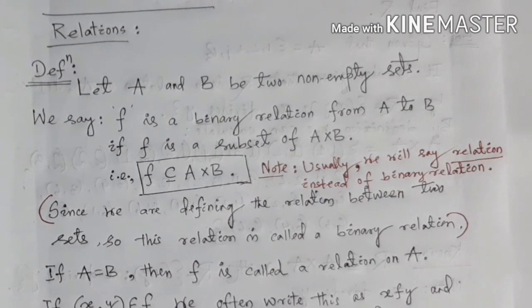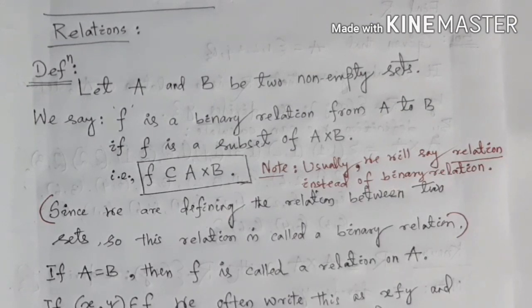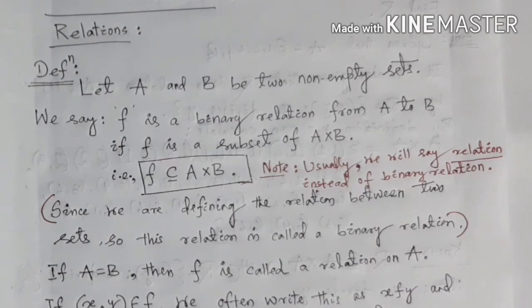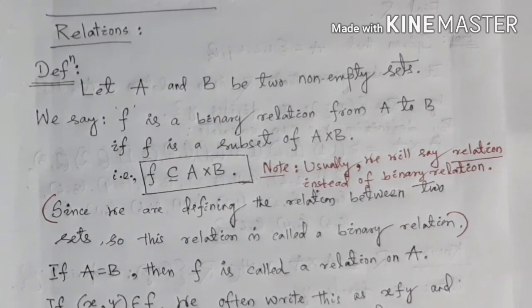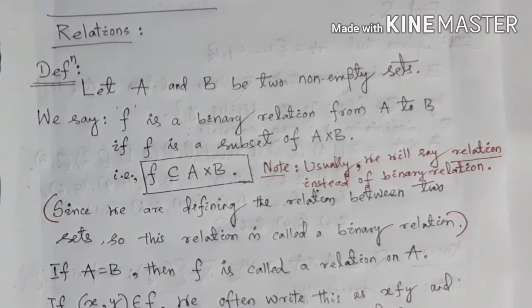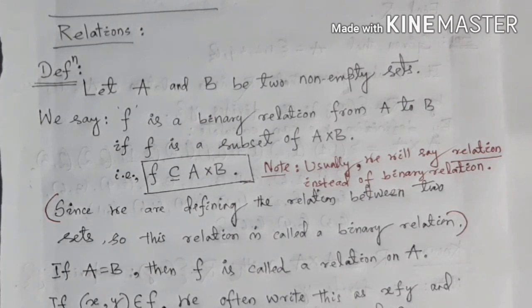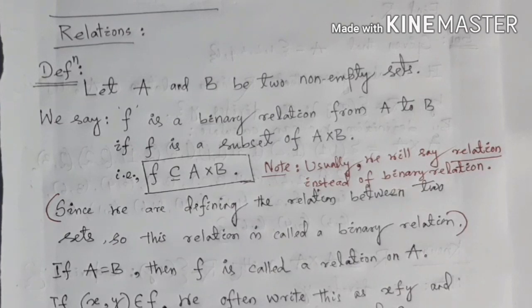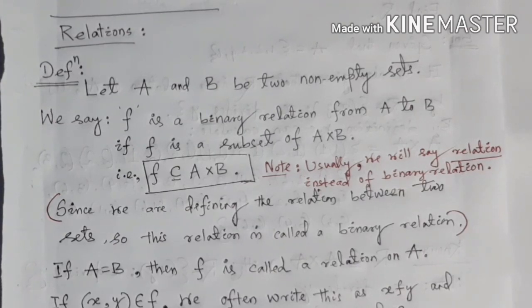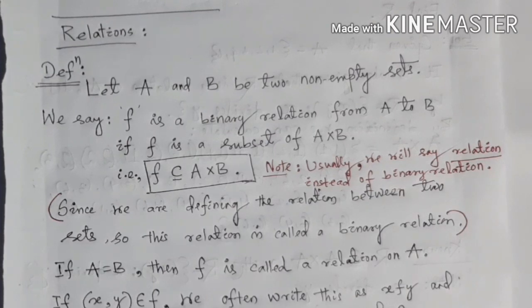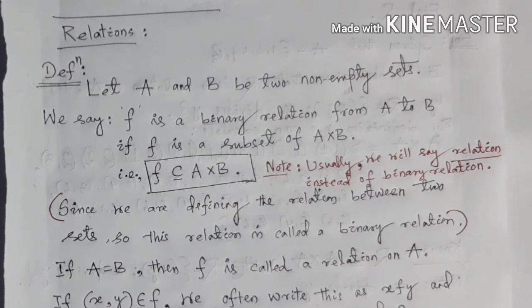You may take any symbol you want, because after relation I would like to introduce you to function. In function I normally use f for the symbol of function. So I have taken here f as a relation because every function is a relation. So a function is a special kind of relation. I will discuss function in the video that I will prepare for function only. So for relation I will take f only here.